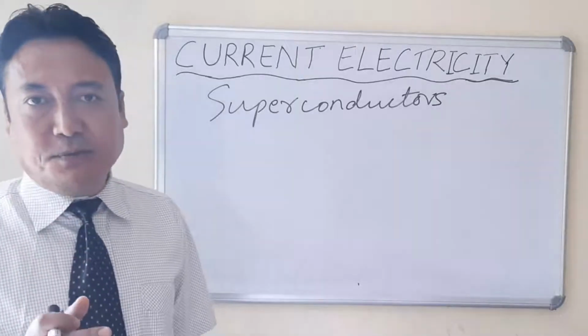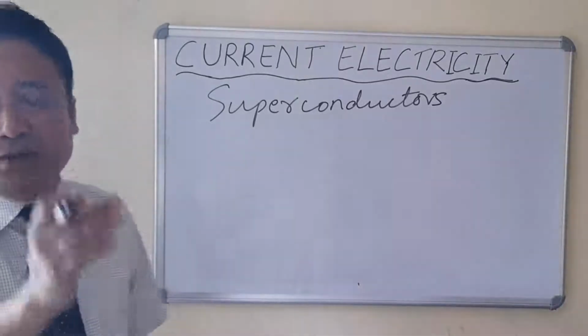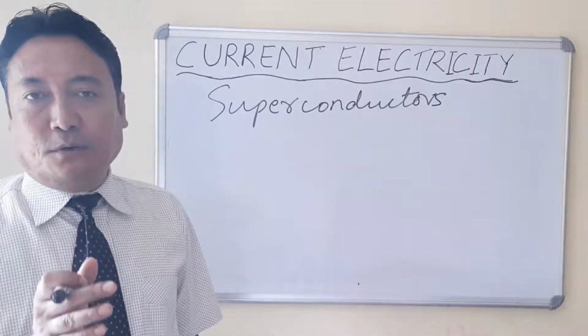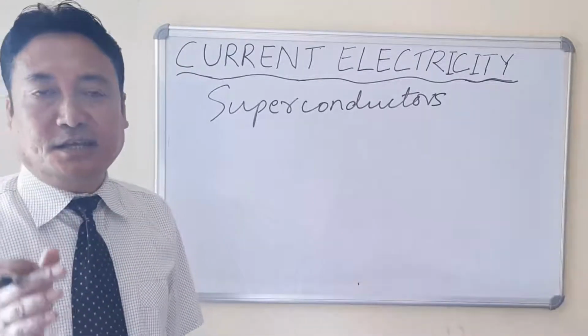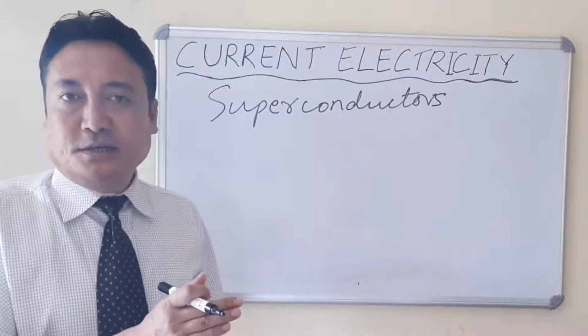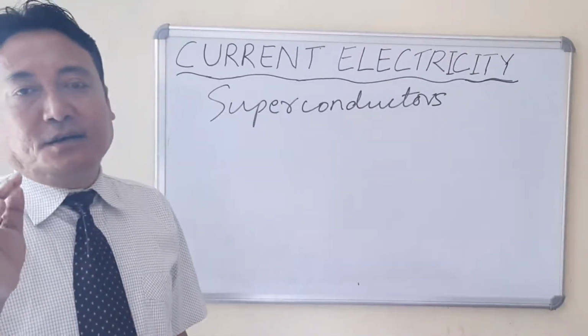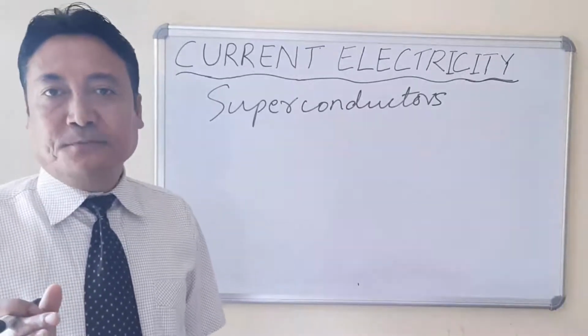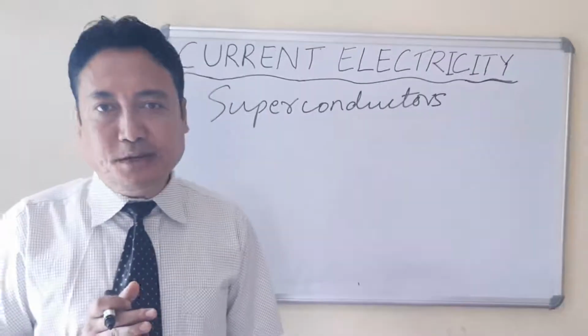The resistance becomes zero when the temperature is reduced drastically to 4.2 Kelvin or minus 269 degrees Celsius. When there is no resistance offered by the metals, they are considered superconductors.